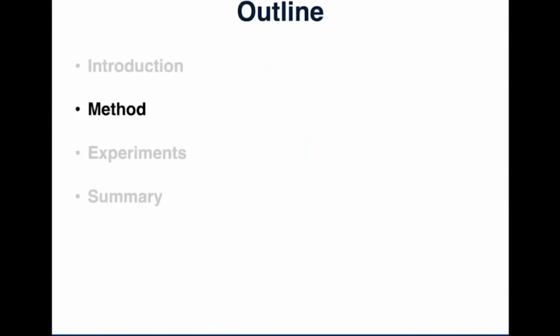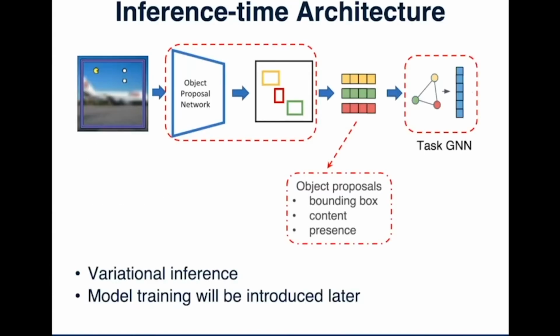Okay, now let's talk about how we achieve the above-mentioned results. I will explain our method in detail. Since our model is a little bit complicated, I will first introduce the inference-time architecture, and the model training process will be introduced later. Our model consists of 2 parts. The first part is the object proposal network, which takes an image as input and outputs object proposals.